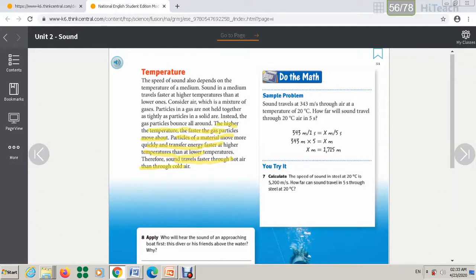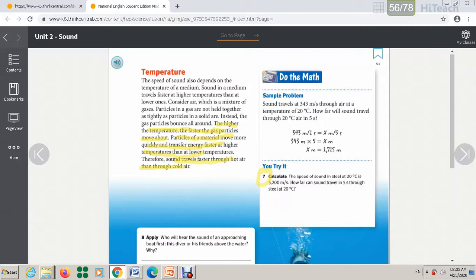And don't forget to study this one. It was homework for you: how to find the distance. The speed of sound in steel at 20 Celsius is 5,200 meters per second. How far can sound travel in 5 seconds through steel at the same temperature?